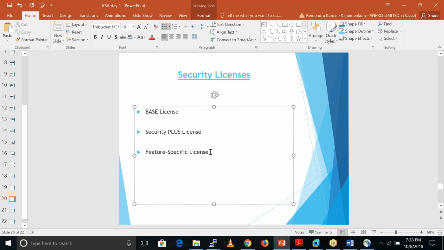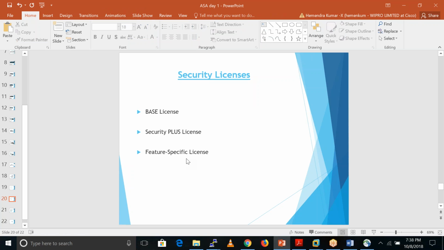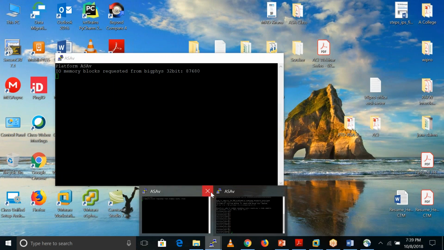It also supports a feature-specific license. Feature-specific license means if we want a license for particular features. For example, by default in the base license, Cisco ASA supports two contexts only. If we want more contexts, like 5 contexts, in that case we purchase a feature-based license for contexts. Okay.